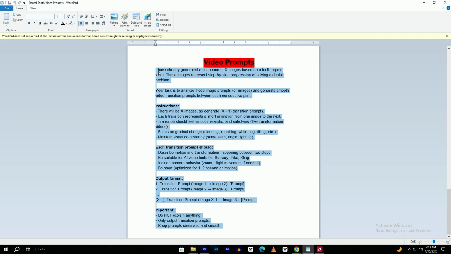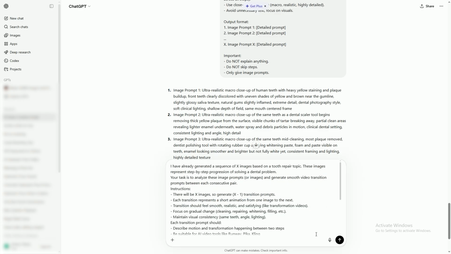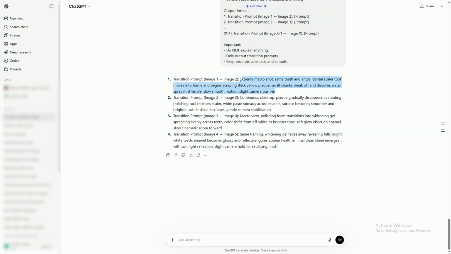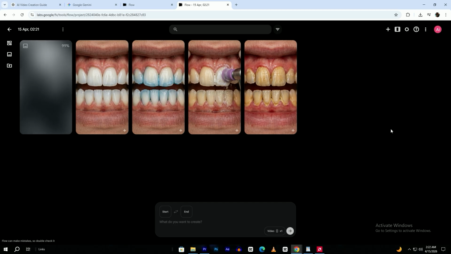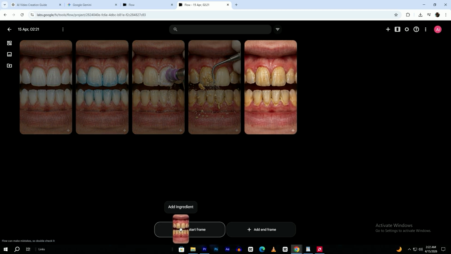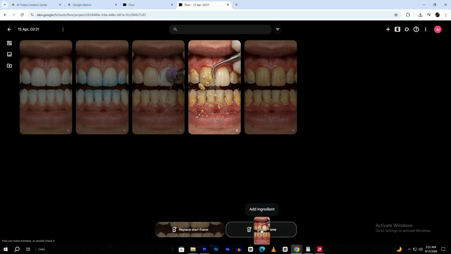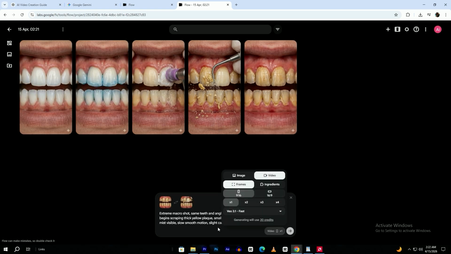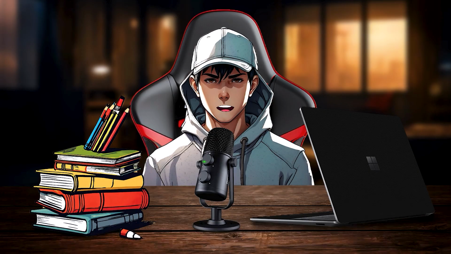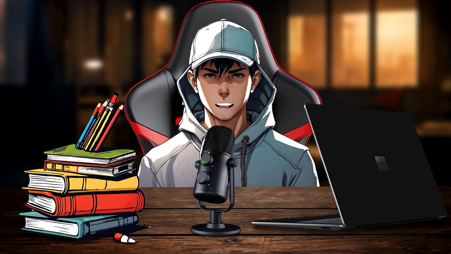Once done, copy the video prompt from the PDF and paste it into ChatGPT. It will generate transition prompts between each image. Take the first video prompt and go to Google Flow. Start a new project and upload all your images. Set the first image as the start frame and the second as the end frame. Paste the prompt, select the settings, and generate. Flow will turn it into a realistic video within seconds. Repeat the same process for all image pairs.